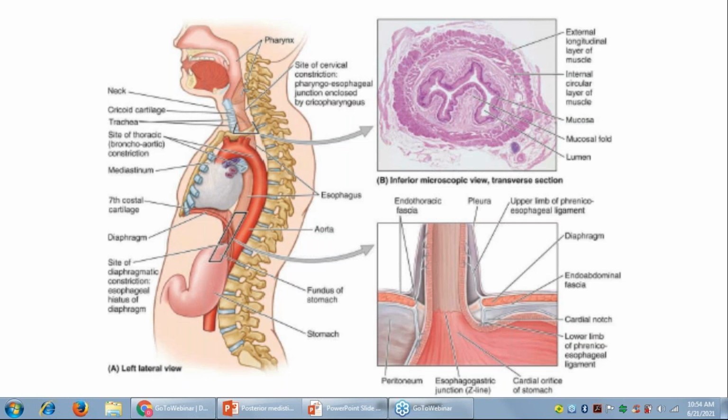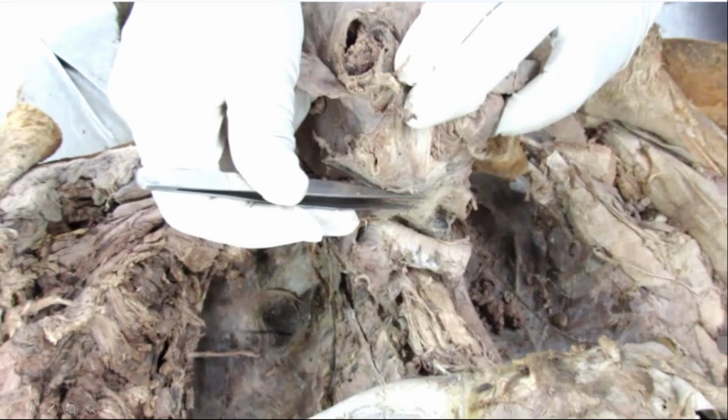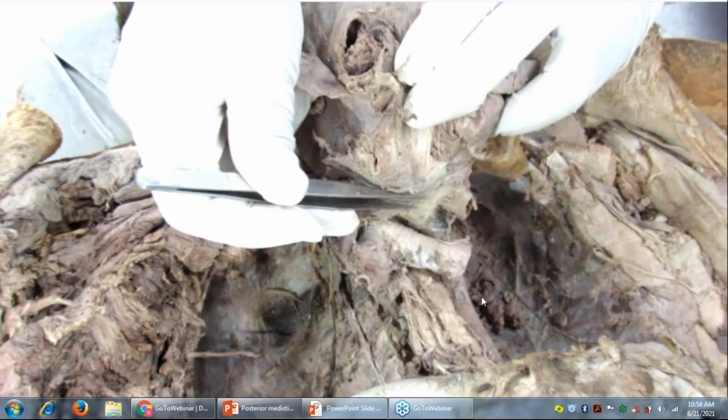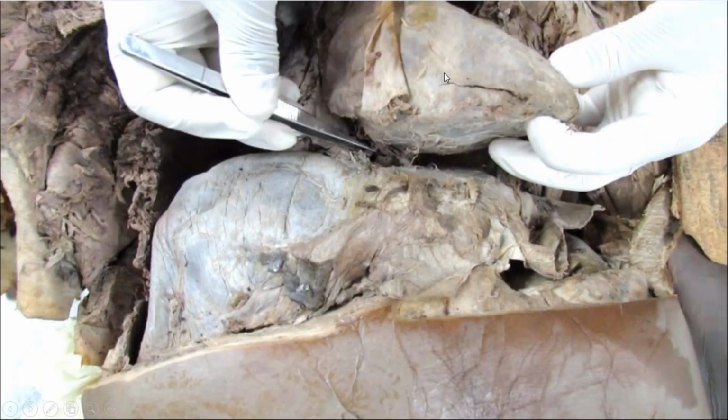Now, this tube, as I told you, enters the abdomen at the T10 vertebra, and it has a curvature. If you see from the front, look at this picture. There are two pictures actually, one after another. This is the first picture. You can see this is an anterior view of the thoracic cavity in which the lungs have been removed, the heart has been lifted up, and the IVC, inferior vena cava, is being cut.